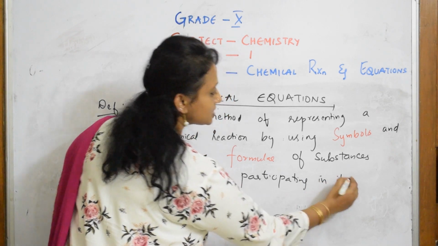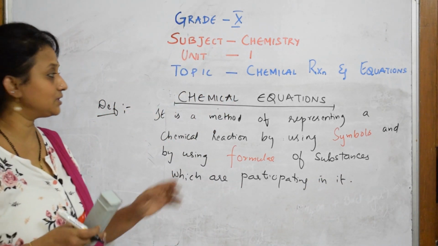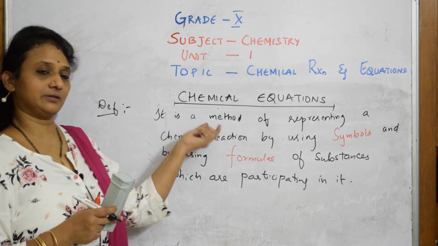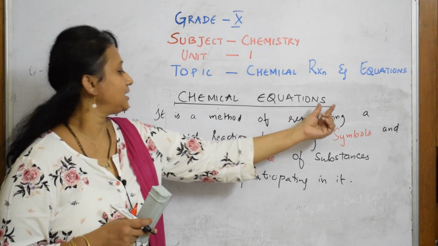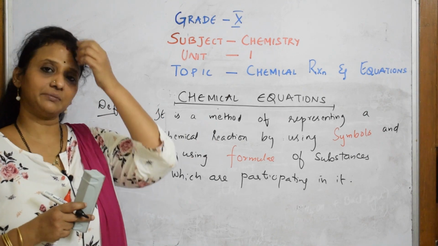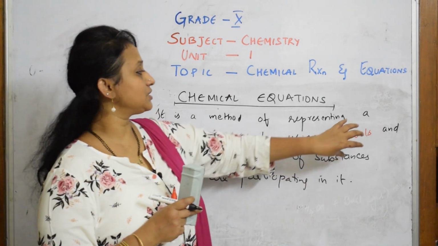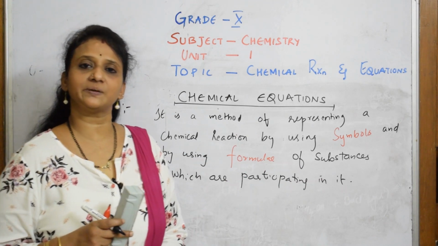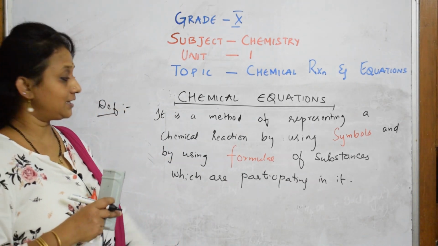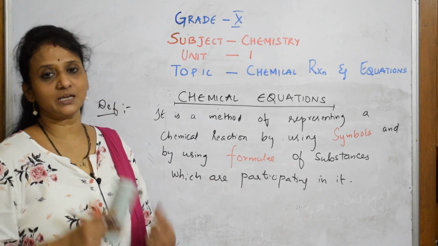Right. So this is the definition. So what did I write? Let us read once. Chemical equation, it is a method. It's a what method? We will see it later. It's a method of representing a chemical reaction. I'm taking a chemical reaction, using the symbols and formulae of the substances participating in the reaction, and writing it. So that is a chemical equation.